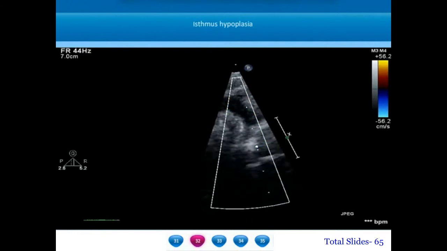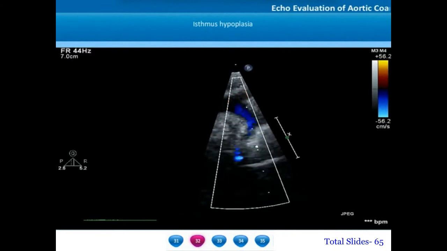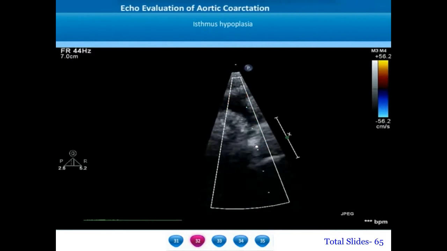Similarly, if a patient is going for an intervention and if there is isthmic hyperplasia, he may have to go for a stenting of the coarctation because the results of simple balloon dilatation in the presence of isthmic hyperplasia is not very long lasting.